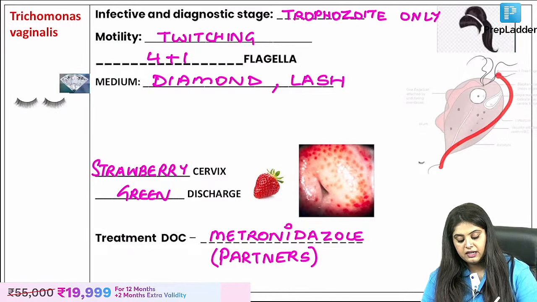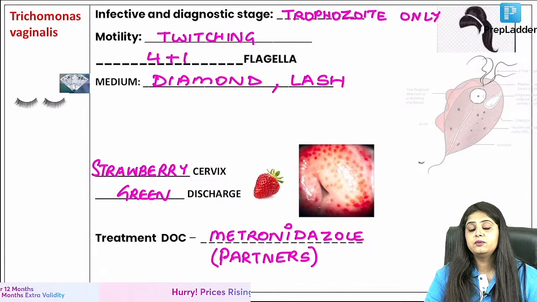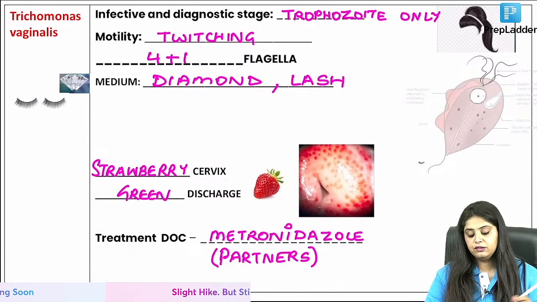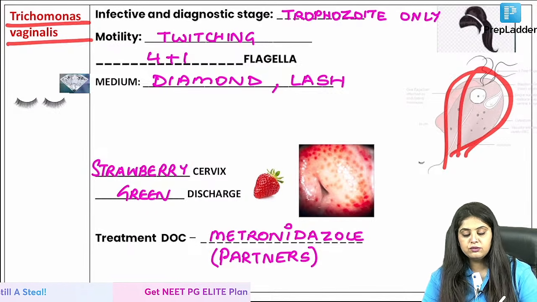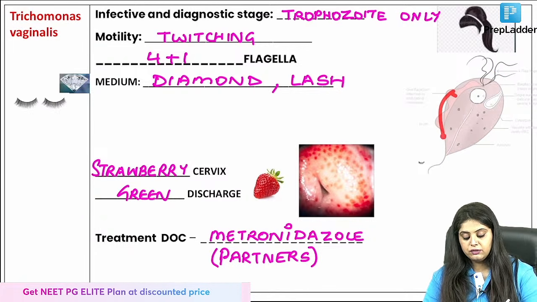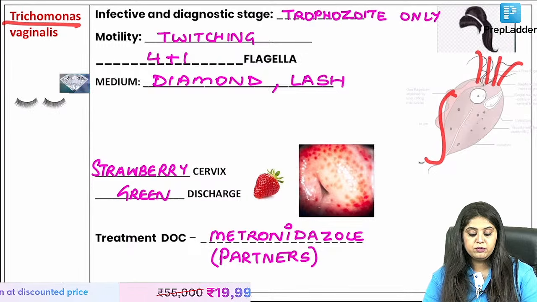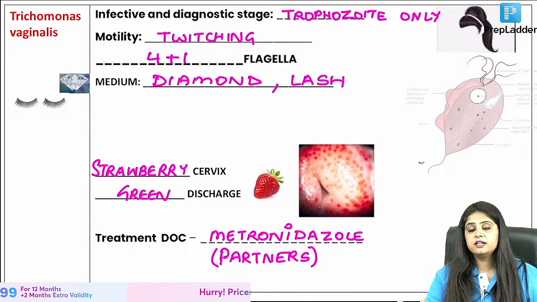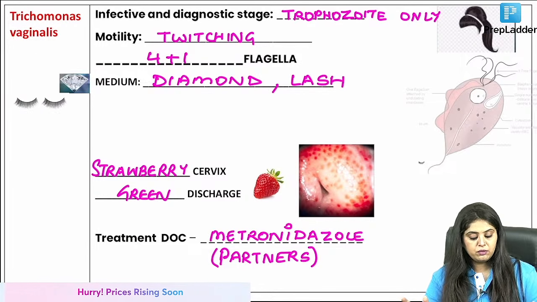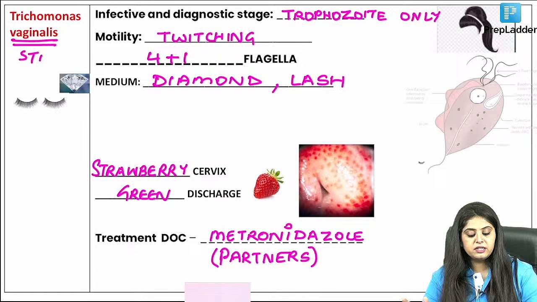What is this? In our rapid revision videos, we have called her Dadaji's girlfriend, because she belongs to the same family. Dadaji also used to look somewhat like a tennis racket, and Trichomonas vaginalis also looks like a tennis racket. Dadaji also had flagella coming out of it. Trichomonas also has flagella coming out of it, but they are very, very different. Dadaji causes diarrhea, whereas Trichomonas vaginalis automatically tells me it's a sexually transmitted disease.